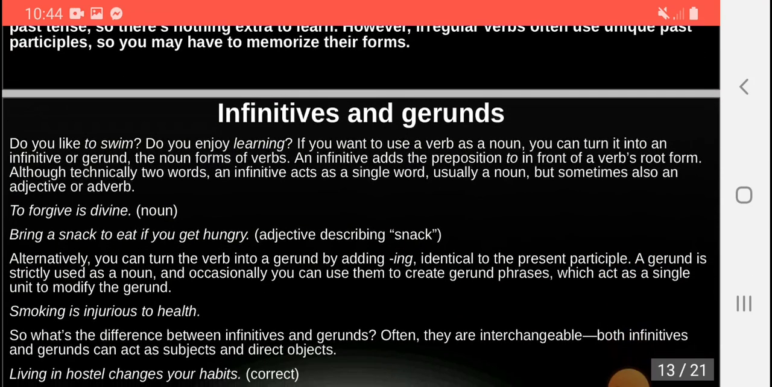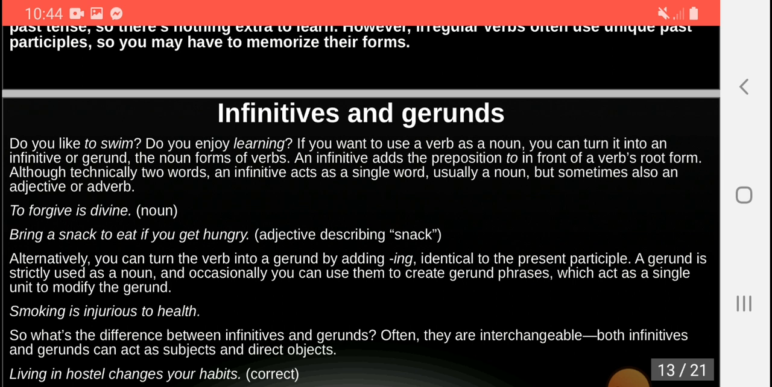Then infinitives and gerunds. Here first we have examples. Do you like to swim? Do you enjoy learning? Do you like swimming? If you want to use a verb as a noun, you can turn it into an infinitive or gerund.